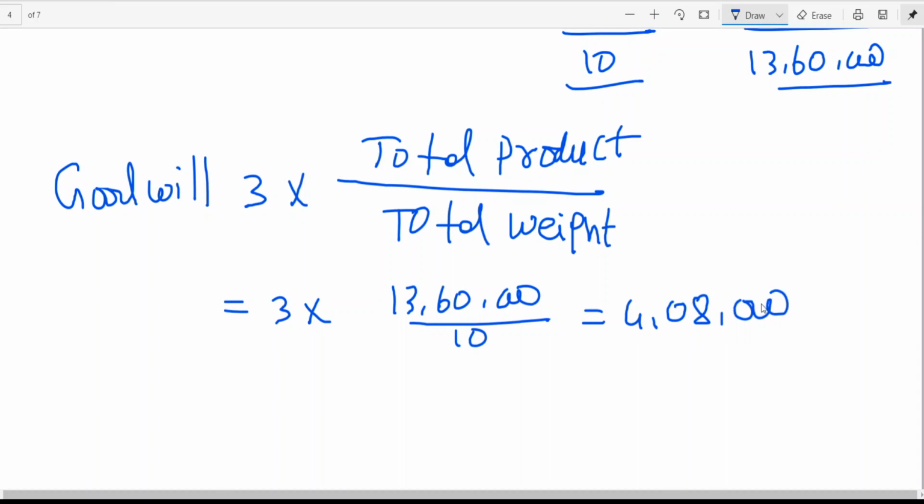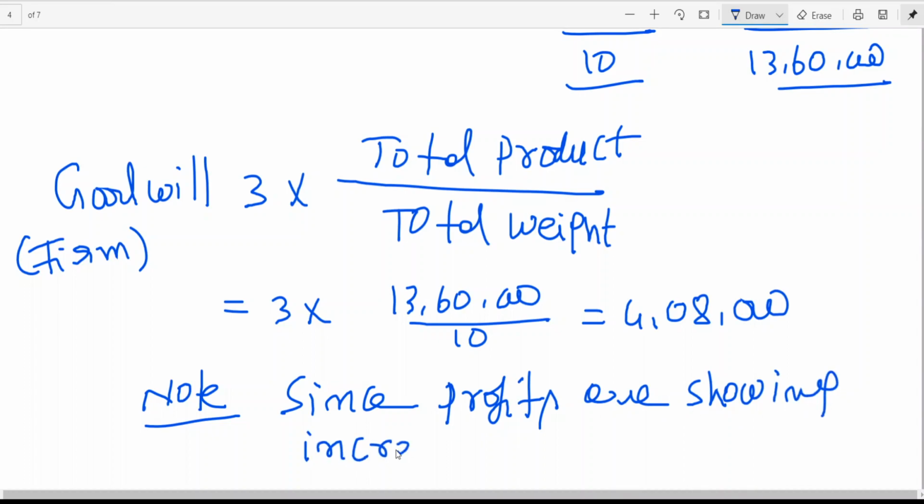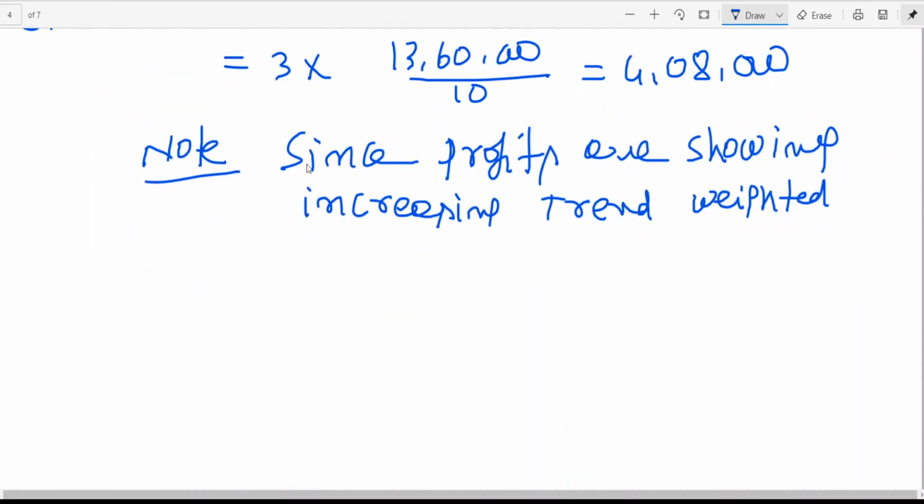So this is called as, my dear friends, firm's goodwill. This is what he is asking. So here I am writing a note: since profits are showing an increasing trend, weighted average method is followed.